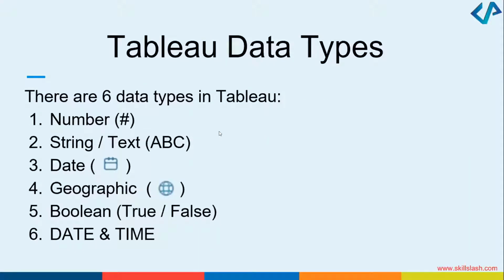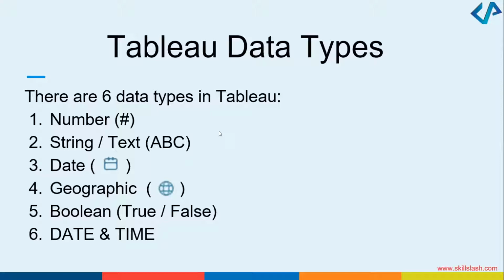We discussed that the different data types in Tableau are numbers, string, text, date, date and time, geographic. These tell what kind of data you are trying to store. Tableau is a very intuitive tool, it finds out the data type itself. You don't need to specify the data type, right?